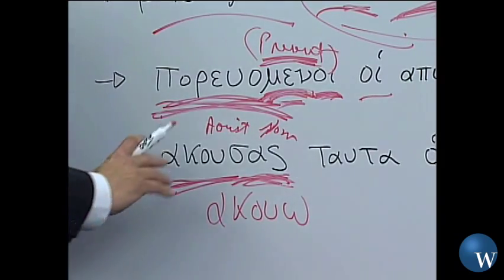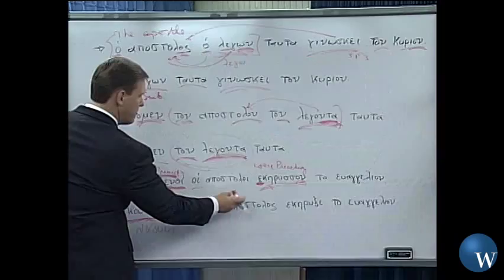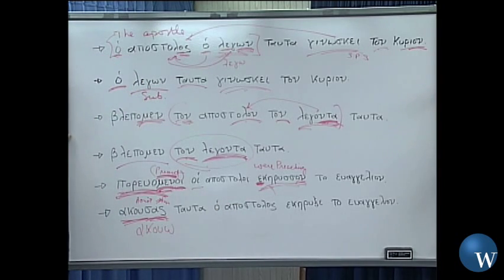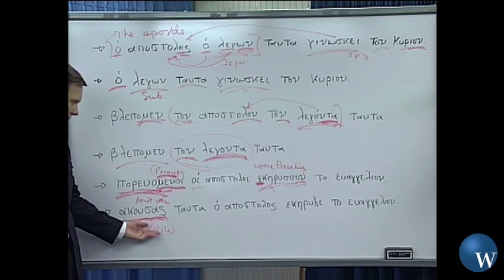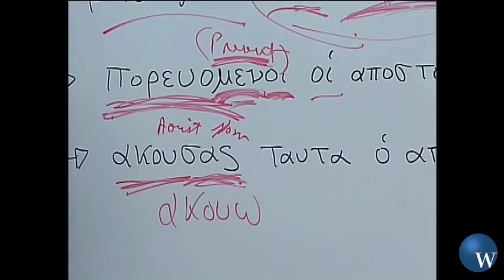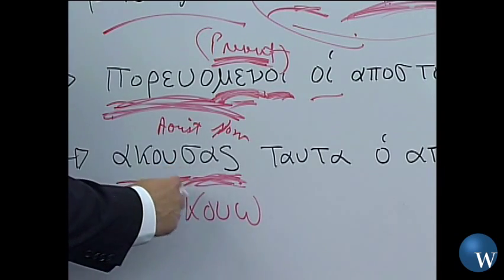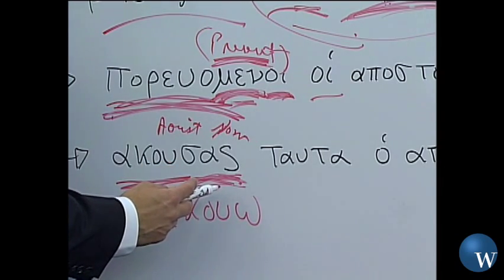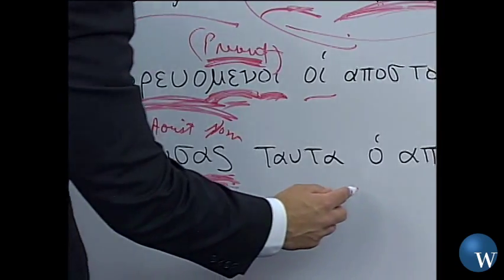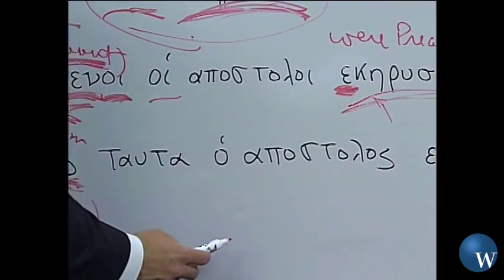All right, so it goes somewhat loosely then with my subject, right? Because it is nominative case, but it's not preceded by an article. So if it's not preceded by an article, then it's not being used in an attributive sense. So therefore, more than likely, it's going to be used in the adverbial sense. All right, so let's keep reading. So hearing, this has something to do with hearing, right? We'll come back and talk about it in just a moment. Hearing these things, the apostle, subject of my sentence,